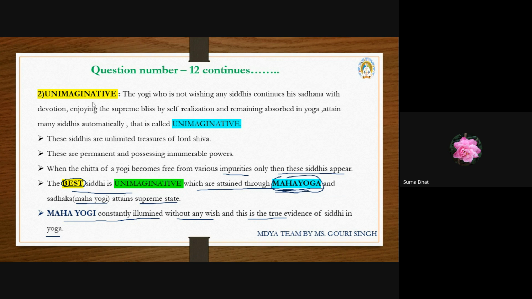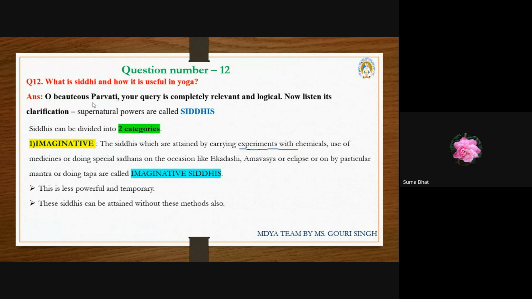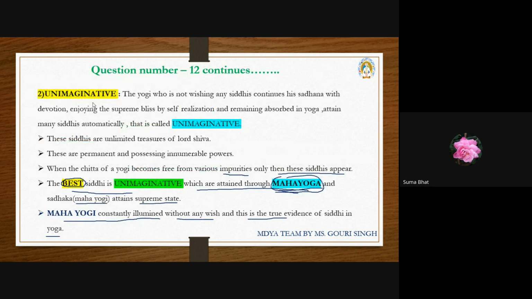Okay, now it is clear, ma'am, because the heading is types of siddhis, both imaginative and unimaginative. Both are types of siddhis which are obstacles to the final goal only. But one is temporary, the other is permanent. You should not go behind them. Yes, now it is clear.